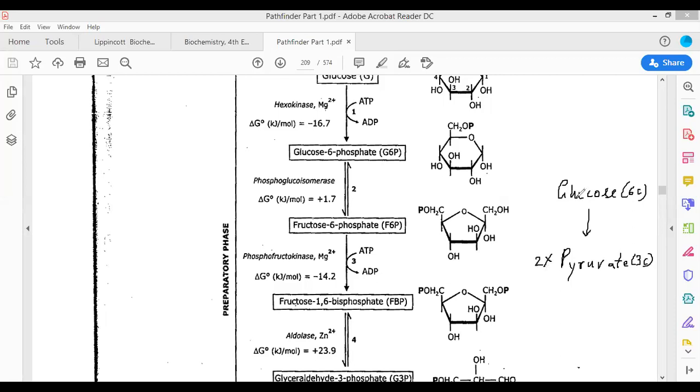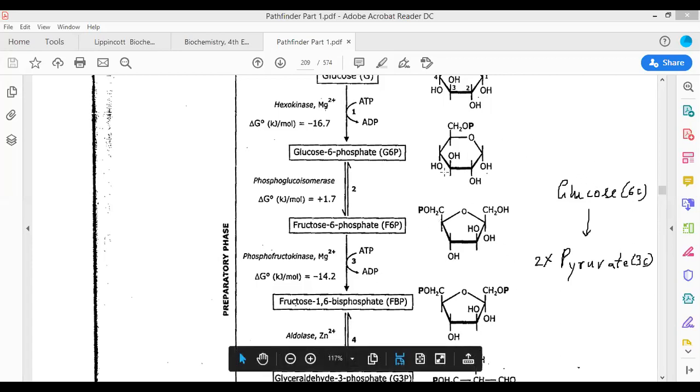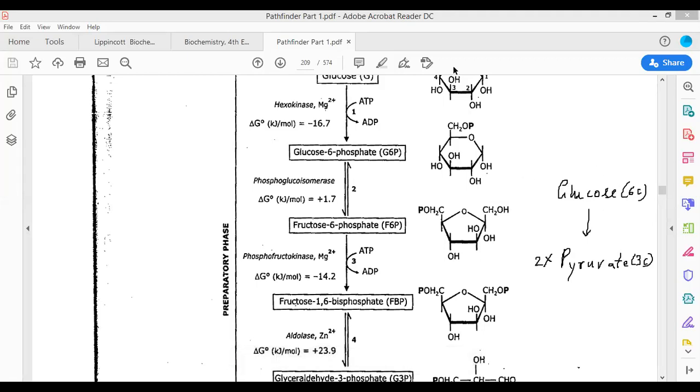Now, how are you going to break the glucose molecule? So what would be the trick that you would be using to break the glucose molecule? Now, if the glucose has to be broken down, then the simple trick is to add two phosphate molecules. Put one phosphate here, put one phosphate here. Okay? Then the molecule will be broken apart into two parts. Okay, this is what is going to happen.